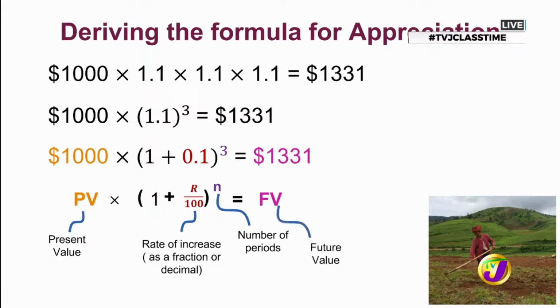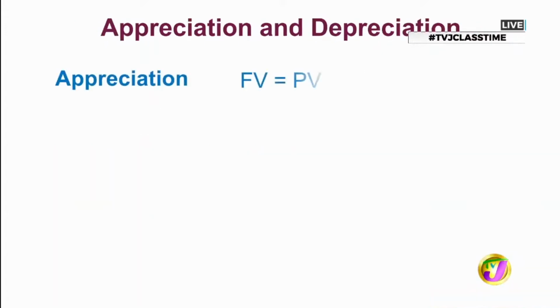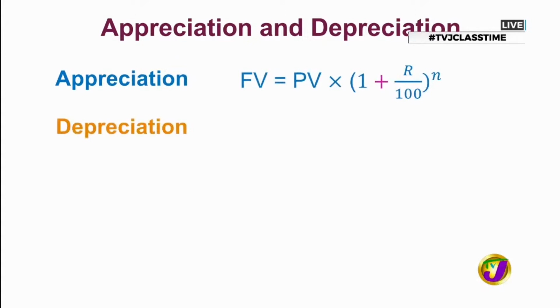So now that we have our formula for appreciation, there must be a formula for depreciation as well. I have a brilliant idea. Seeing that appreciation refers to an increase and depreciation is the simple opposite, a decrease in value, and I'm seeing an addition sign representing an increase, I'm going to boldly say I'm going to use a subtraction sign to represent a decrease.